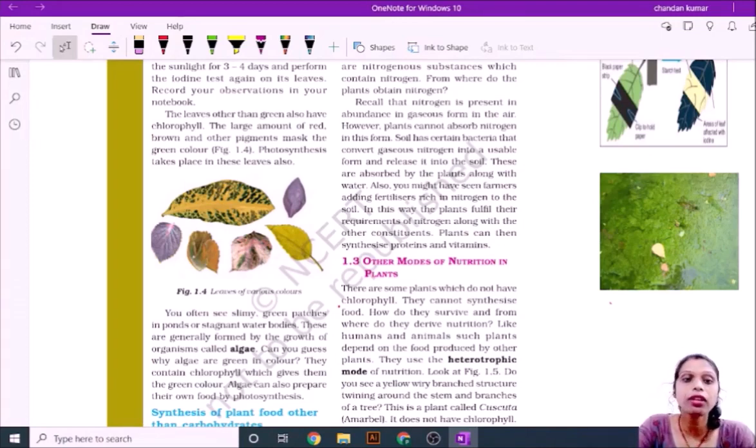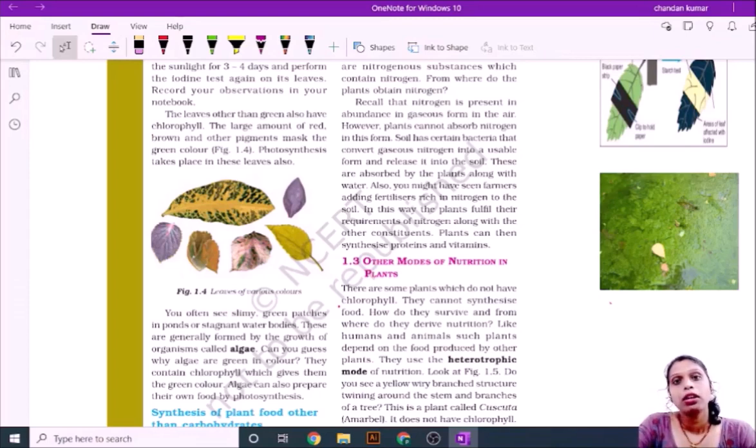Okay. And now one question comes to our mind: in leaves of abundant red and brownish color, whether the photosynthesis process occurs here or not. Then my answer would be yes. Why?